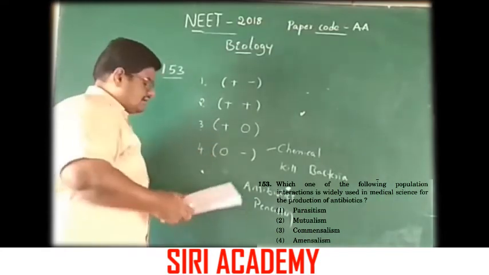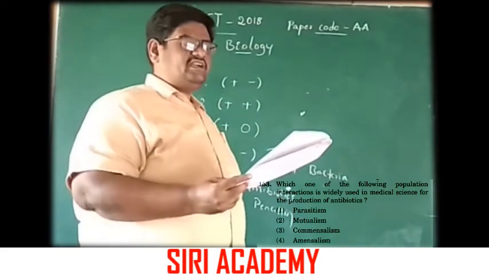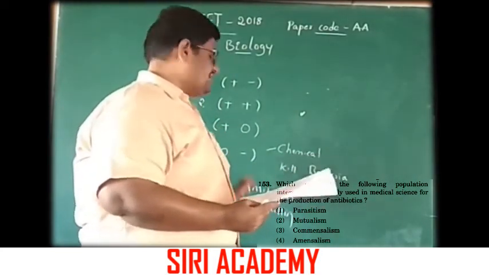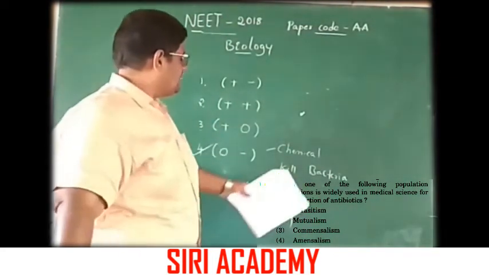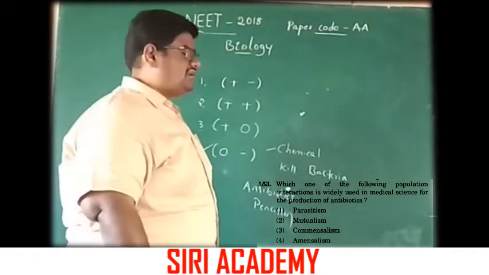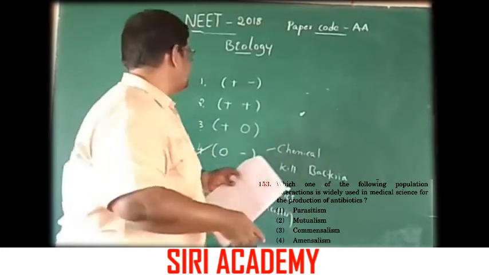The population interaction widely used in medical science for production of antibiotics is amensalism. Here the organism is a producer and it harms the other organism, while it does not itself benefit or get harmed. Amensalism. So the answer is